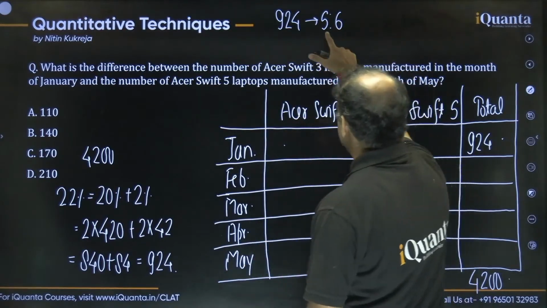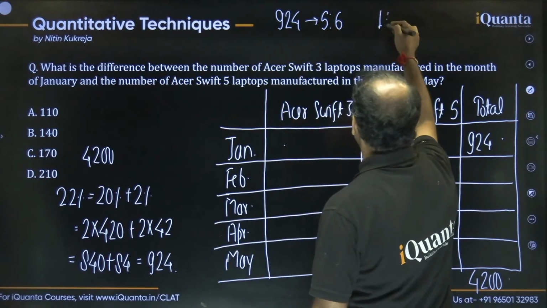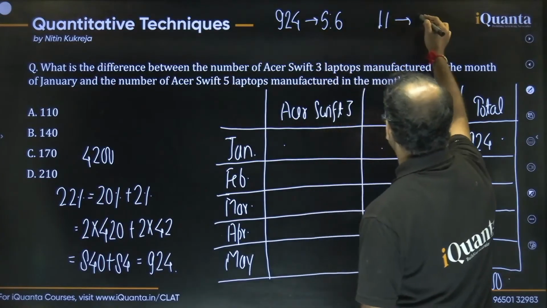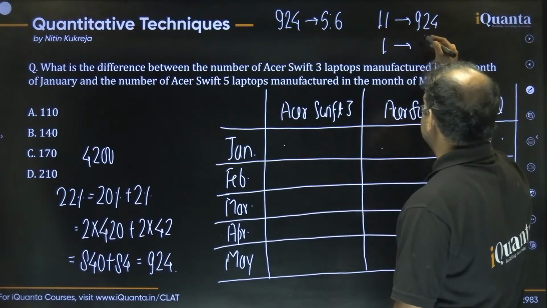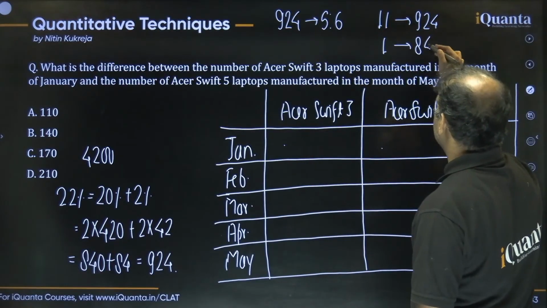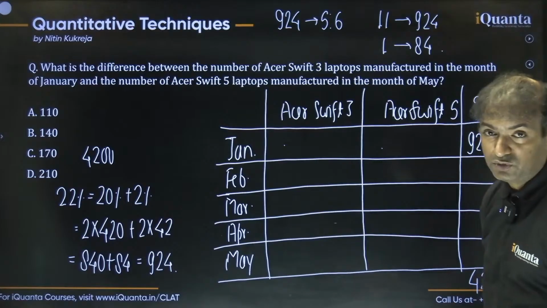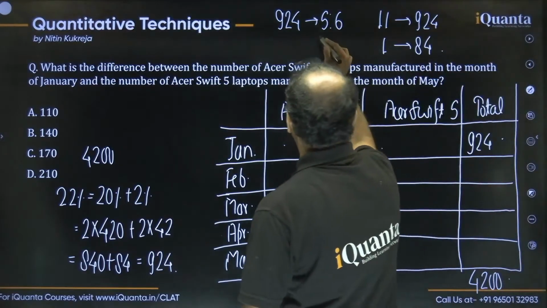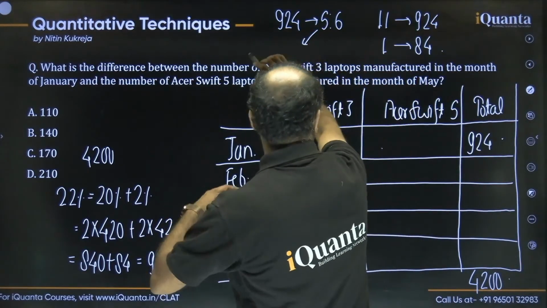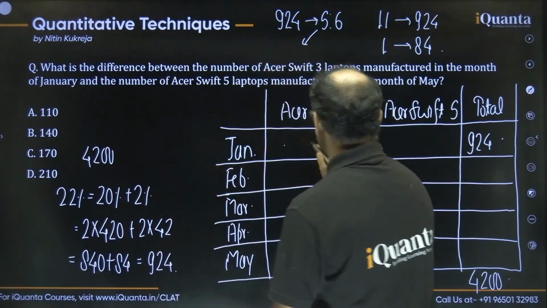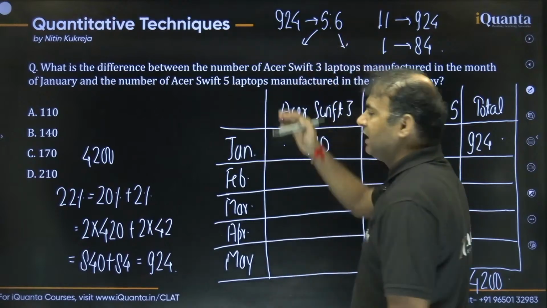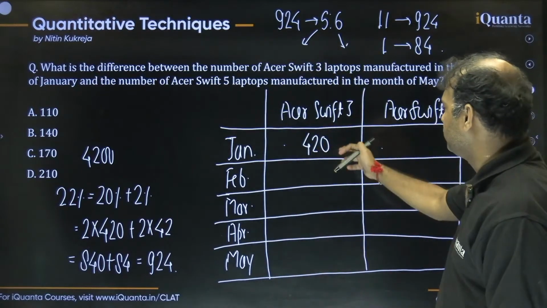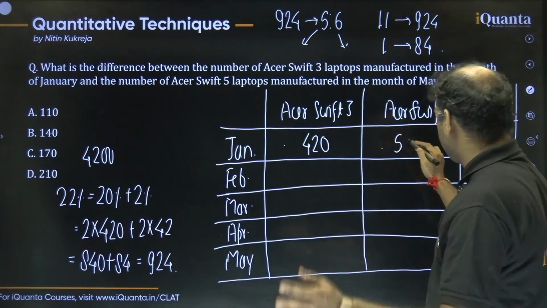See, 5 plus 6 is 11. Let's say 11 corresponds to 924. So 1 corresponds to what? 11 8s are 88, then 11 4s are 44, so 1 corresponds to 84. Then 5 corresponds to what? 84 5s, that should be 420, simple. And 84 6s, you can say 84 5s plus 84 again, so 420 plus 84 should be 504.